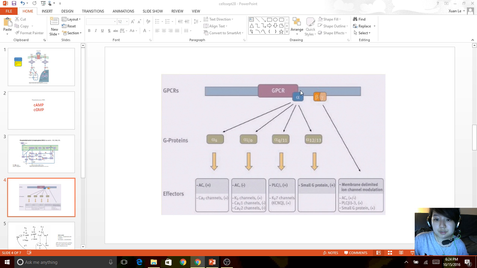So here we have the alpha unit of a GPCR, or a G protein, and remember this one is going to be the major activator of the G proteins, while the gamma beta subunits that we never really seem to talk about are considered the minor activators. They have some minor functions like activating or inhibiting adenylyl cyclase, kind of like Gs and Gi, and then they're also going to activate PLC, kind of like Gq, and they can also activate small G proteins just like G12 or 13.